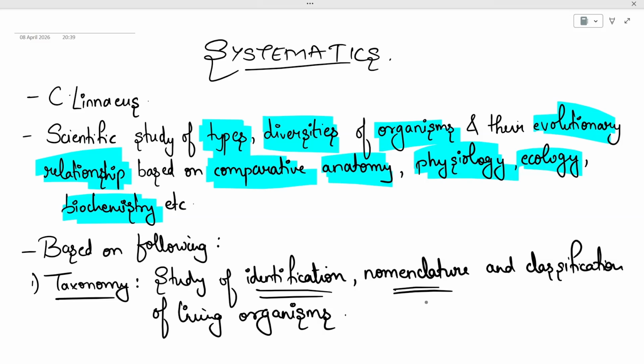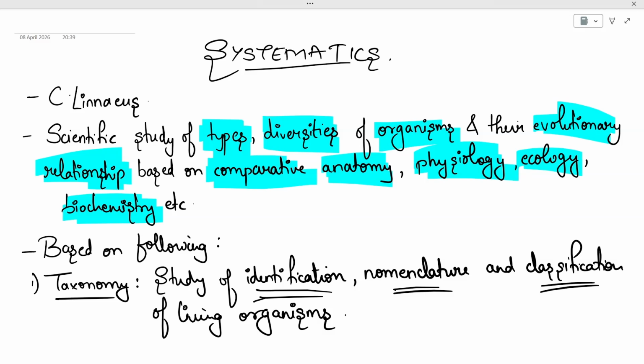Then we'll classify it, placing it in a certain group, like giving it a particular kingdom, whether it belongs to kingdom Animalia, Fungi, Plantae, Monera, or Protista. Then we'll decide the phylum, then the class, then the order, then family, then genus, and then species. So in this, we do the classification of that living organism. This is known as taxonomy.